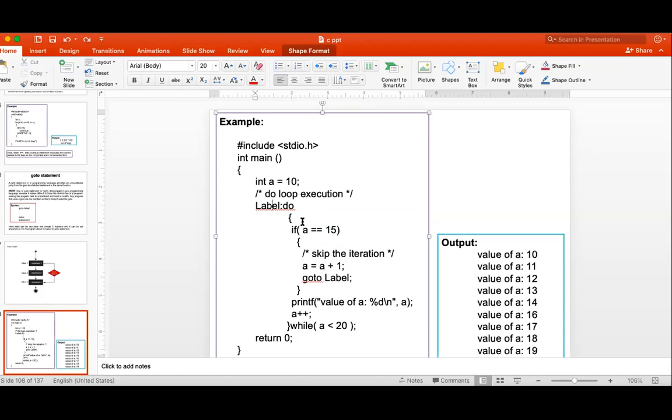Yes, but here in GCC actually it is deprecated. We are not using this goto statement at all. But remember, the one thing is that goto is the unconditional jump.